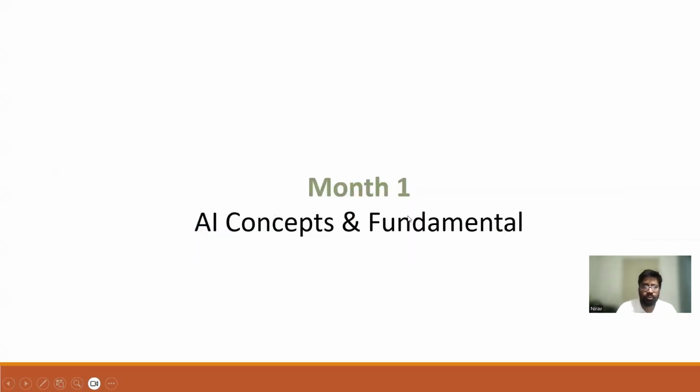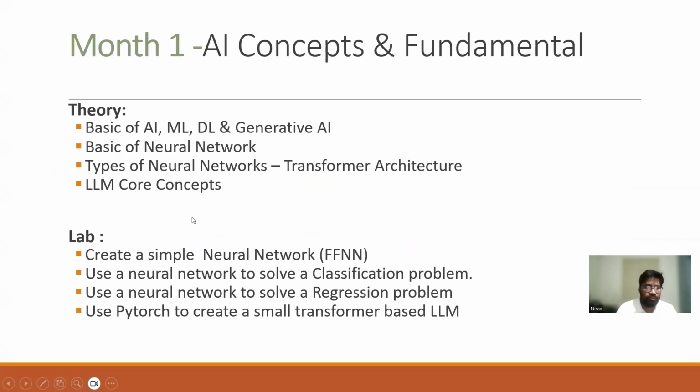So month one, what are we going to learn? We will have some knowledge about the basics of artificial intelligence, machine learning, deep learning, and generative AI. Some basic knowledge about neural networks. Then there are different types of neural networks, and we will go through them, especially the transformer architecture, and then core concepts of LLMs, large language models. These things we will learn theoretically, and then we'll do some lab sessions also to understand those concepts better.